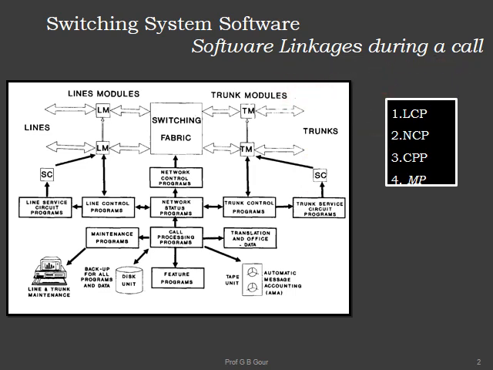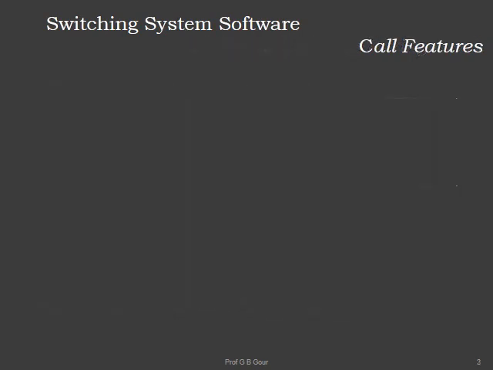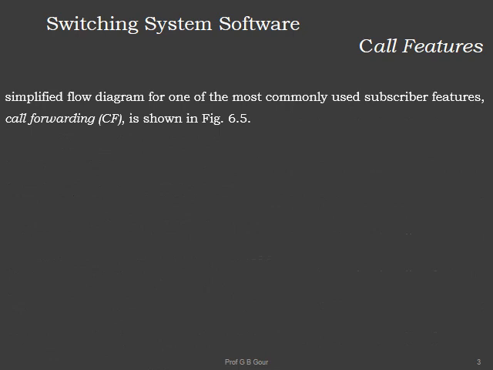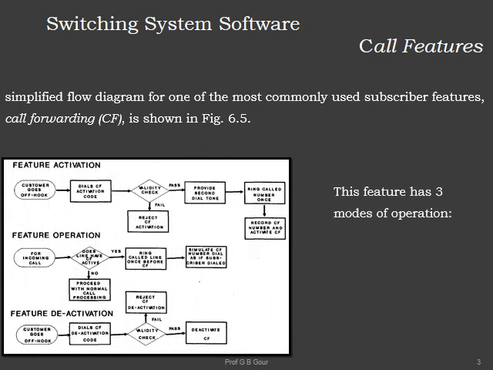Okay, now next we'll go for the last part of this, that is call features. A simplified flow diagram for one of the most commonly used subscriber features, the call forwarding feature, has been shown here. If you want to activate the call forwarding feature, what can be done? This feature has three modes of operation: activation, operation and deactivation.